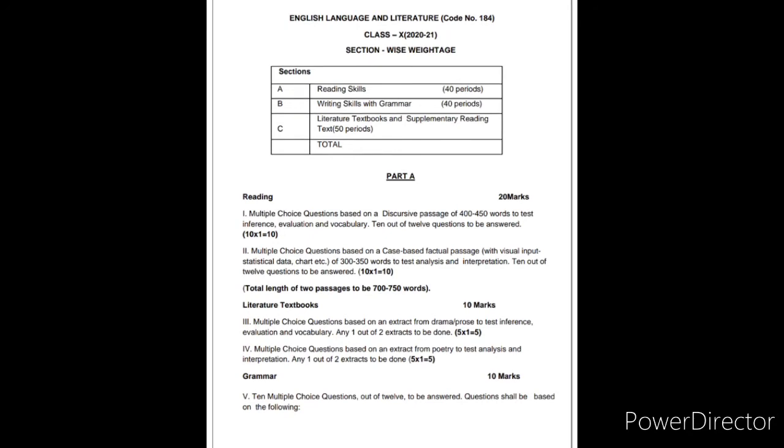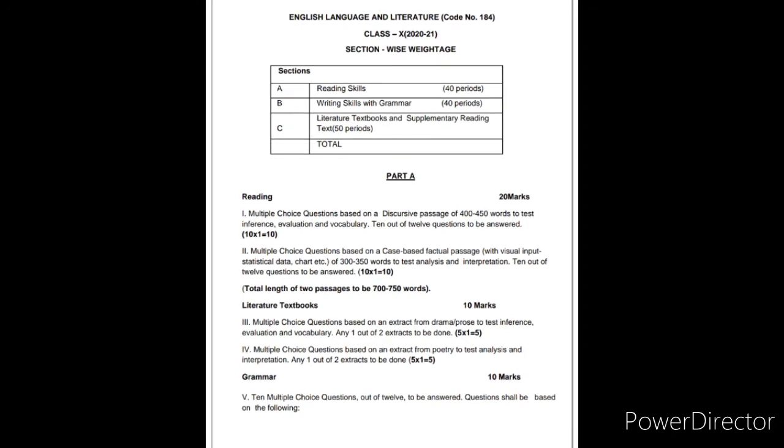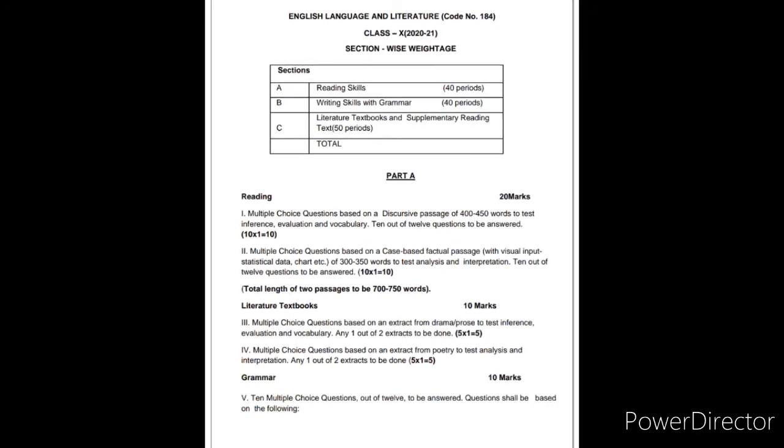Next, from the literature textbook, 10 marks MCQ questions will come. In this you will get 2 extracts out of which you have to attempt any one extract. This extract will come either from your drama or prose. Here 5 objective questions will come of 1 mark each. So here weightage will be of 5 marks.